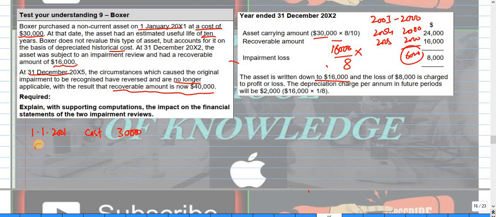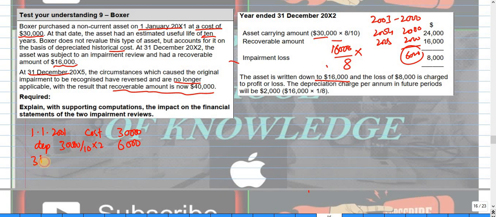Clear? So depreciation will be 30,000 divided by 10, multiplied by 2, so it will be 6,000 for 2 years.